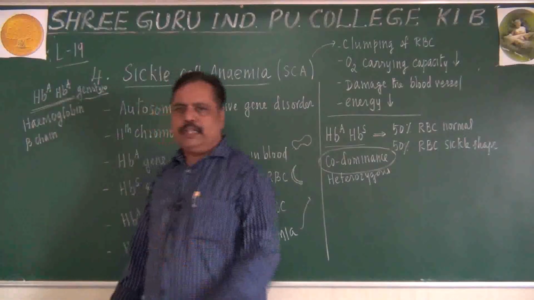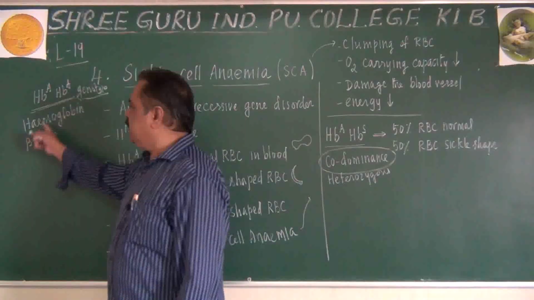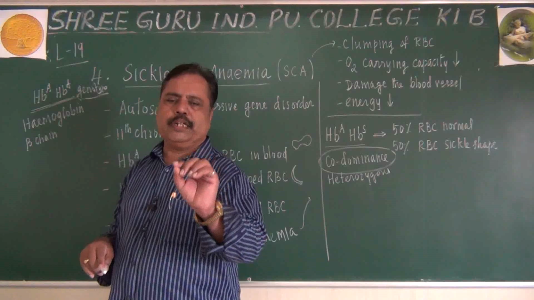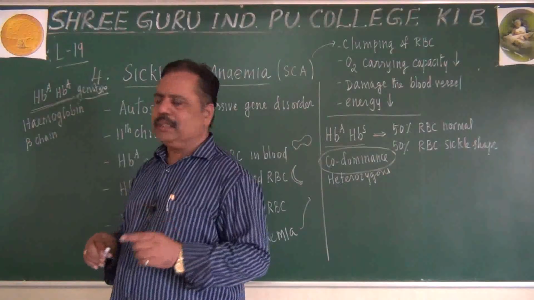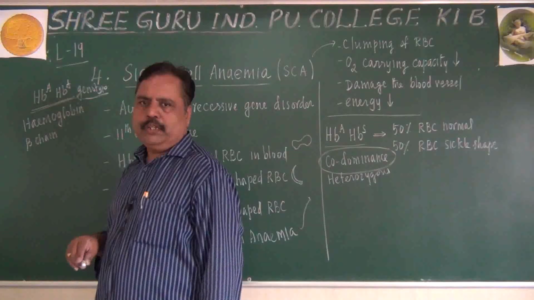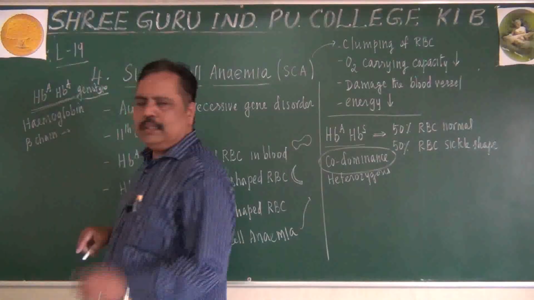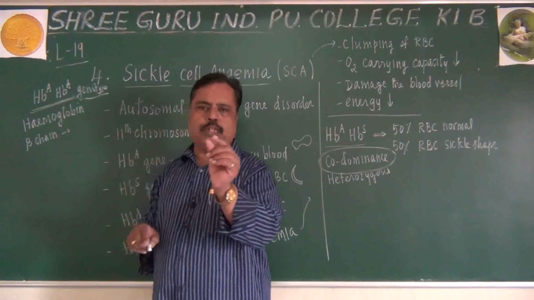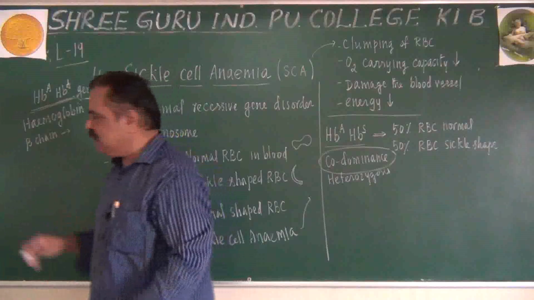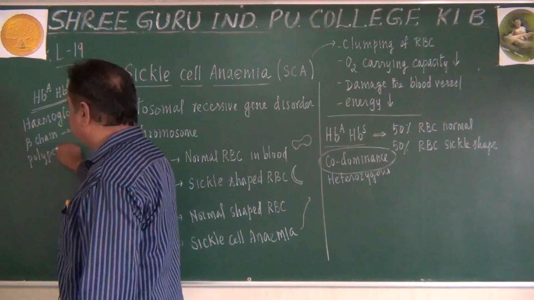I will explain it afterwards in thalassemia. The beta chain of the hemoglobin will exhibit the normal condition. Please listen. The beta chain in the hemoglobin has many amino acids arranged in it. What is a beta chain? It is nothing but a polypeptide chain.